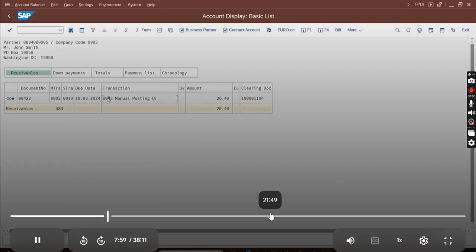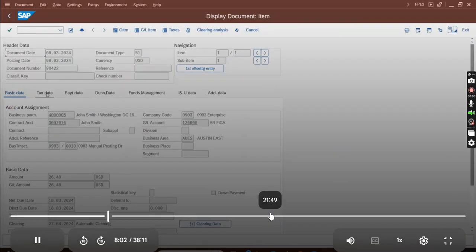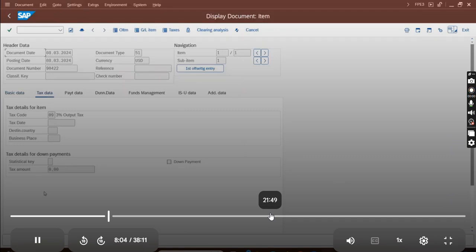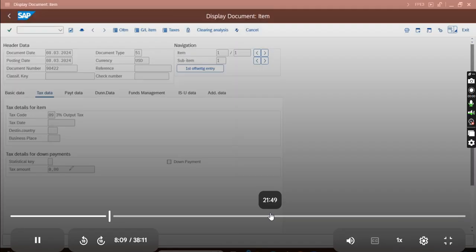Okay, manual posting. Now when I open this transaction and go to the tax data, the WHT amounts will appear. Currently you see nothing here. There is no WHT info. I see VAT info, but I don't see any WHT info. Now when I configure, I will see the WHT info, and after that when I pay it, the WHT amount will appear. That payment part I cannot show because I have incoming payment configured and not outgoing payment. But my invoice will tell me whether the WHT will come when I pay it.